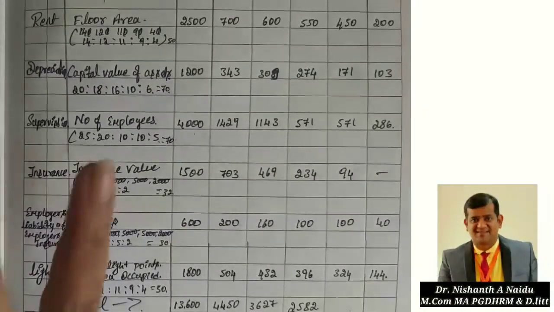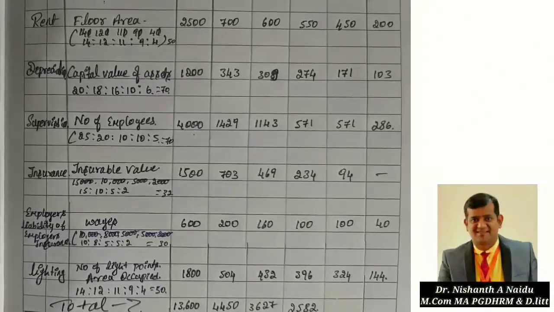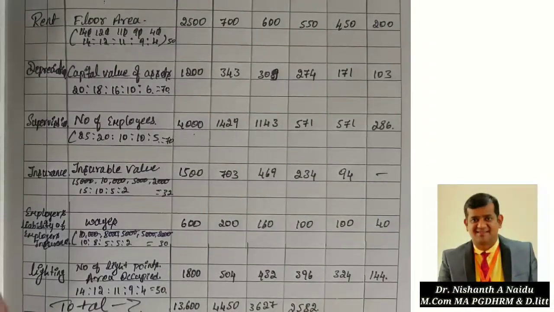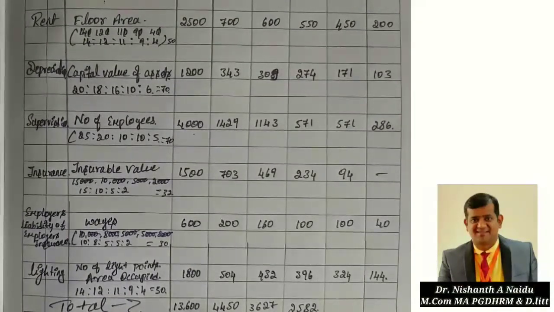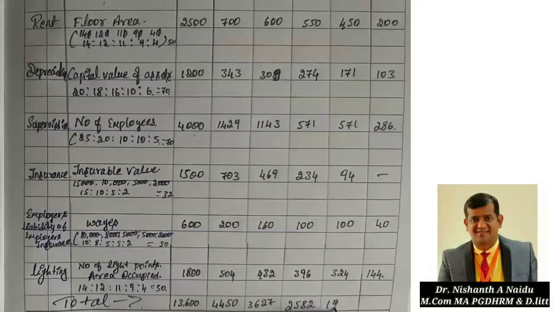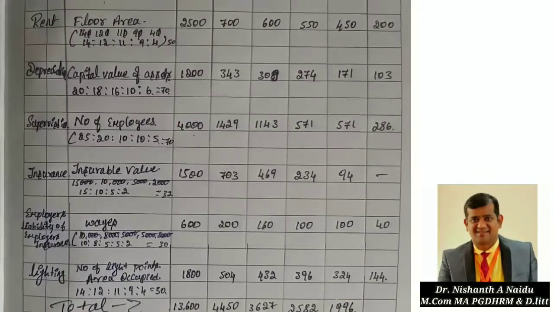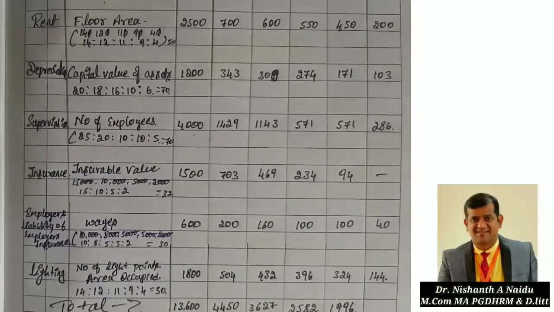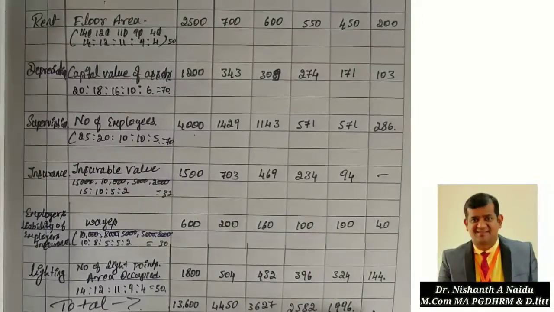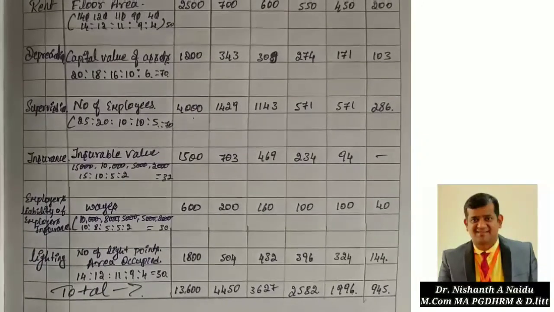Next is 286 plus 450 plus 171 plus 571 plus 94 plus 100 plus 324. That is 1996. Last department, 172 plus 200 plus 103 plus 286 plus 40 plus 144. So that is 945. So this total is done.